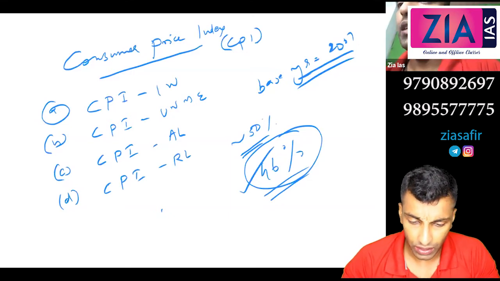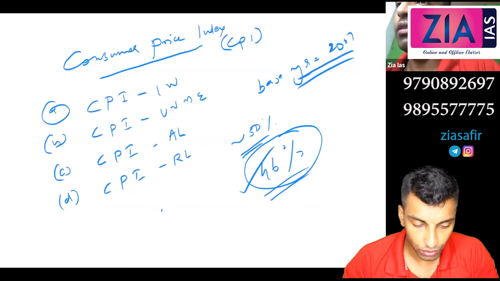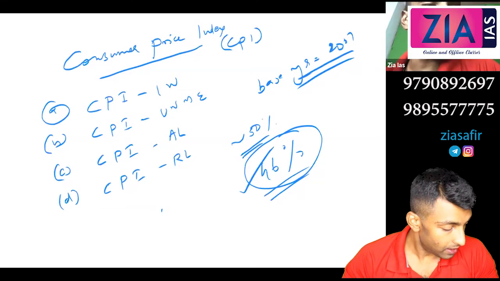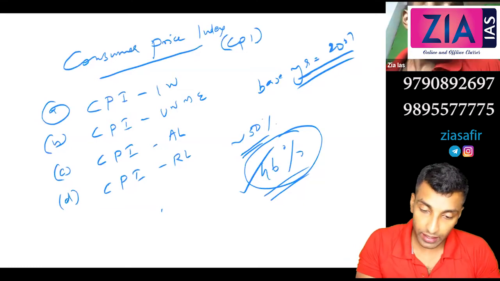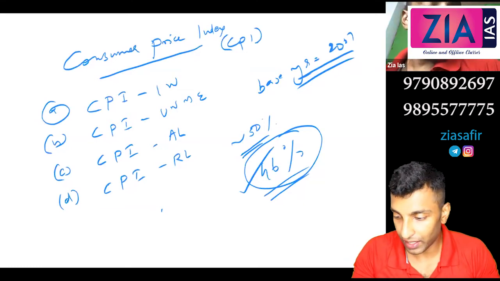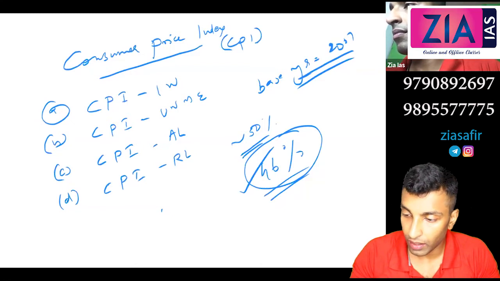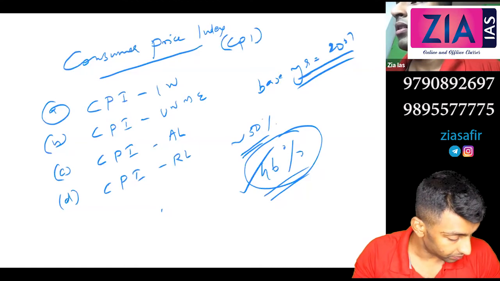Base year is 2001. Why? I don't know, just like that. Let me check once again. Yeah, base year is 2001.